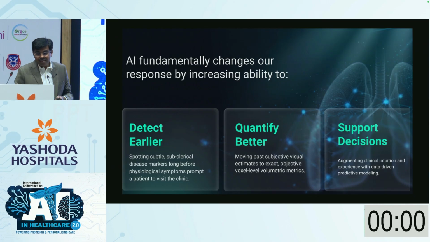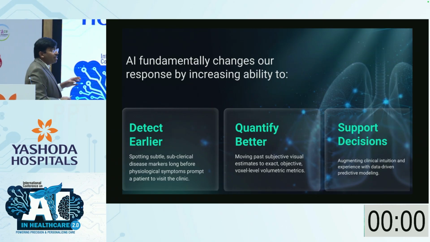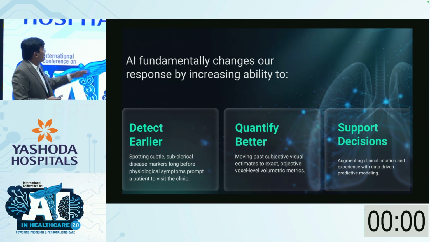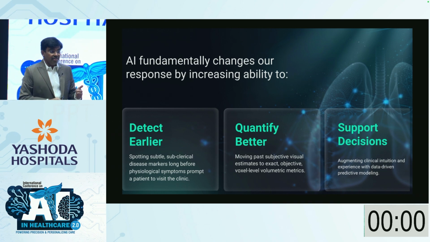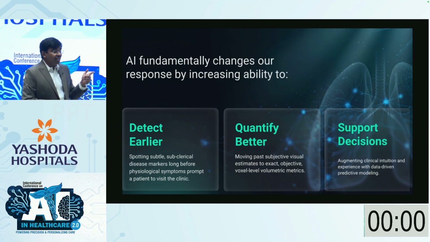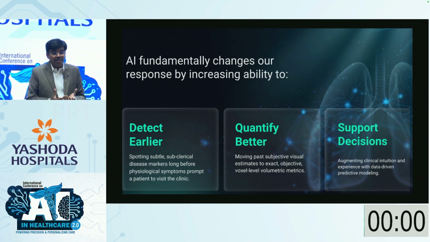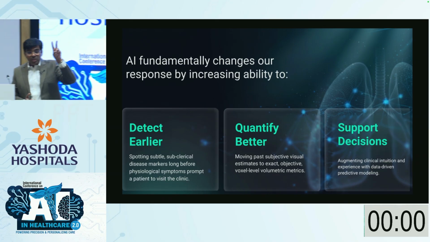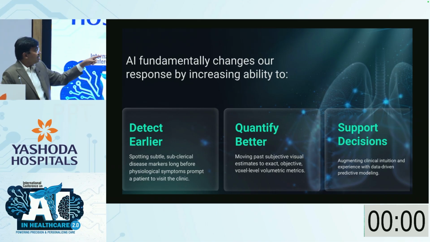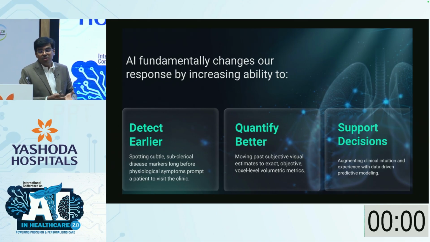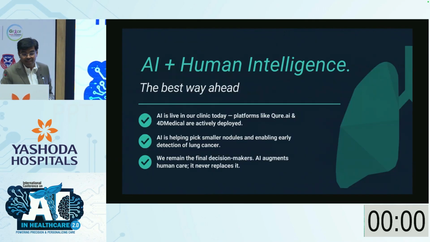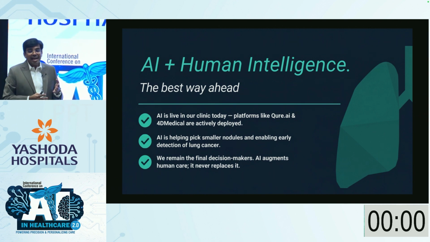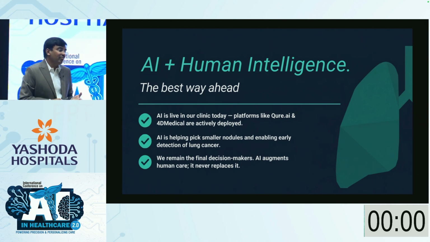I think with this I will end my talk by saying that AI, in the last 2 years since we have started using it on multiple fronts, I have only spoken about the clinical front, it's helping us diagnose diseases earlier. Number 2, it is significantly helping us to quantify them better. So quantification is always a problem for a clinician. It helps us quantify better, and by doing these 2 things, it is helping us give a better treatment decision to our patients. So it is supporting our clinical decision making. So I'd like to end by saying that when an artificial intelligence is added to human intelligence, I think this is the best way forward.